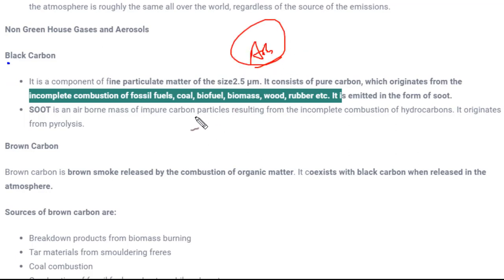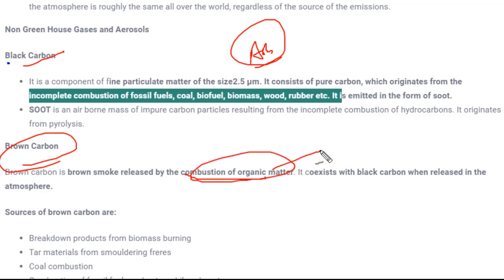Whereas if you completely burn, just ashes will remain after burning of carbon or biofuel or biomass. Next is brown carbon. So brown carbon comes along with this black carbon. It's not present uniquely. These are the smoke released by the combustion of organic matter. What is organic matter? Like plants. When you burn plants, black carbon is emitted in the atmosphere.